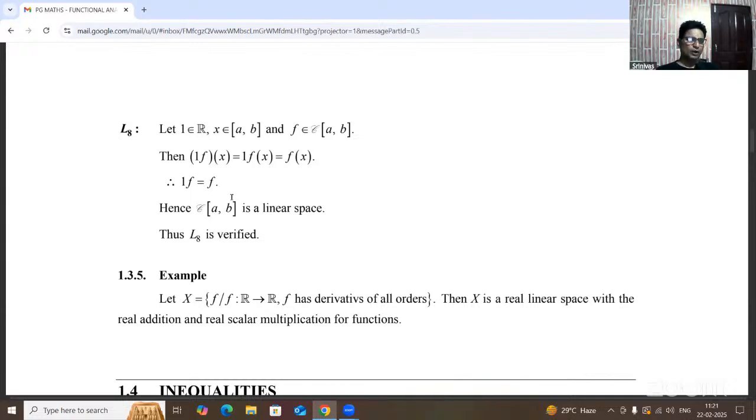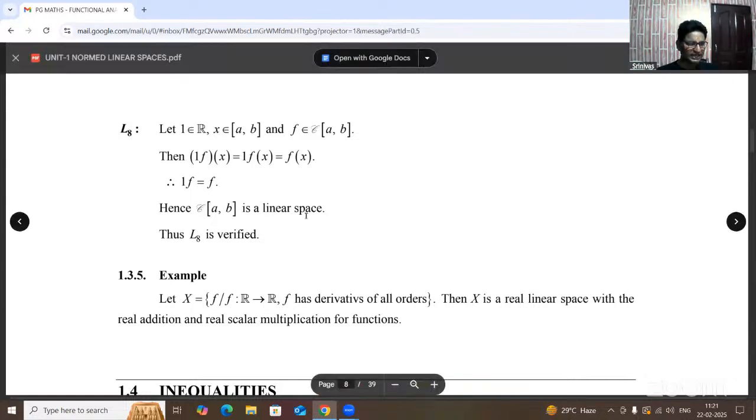When these properties are satisfied, L1 to L4 is the common part, and in addition the closure condition and L5 to L8, then that is called a linear space. So one example is that the set of all real valued continuous functions is also a linear space. Okay, there are so many examples. It depends upon the linear space part.